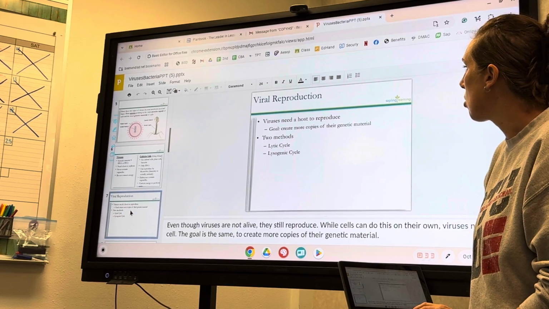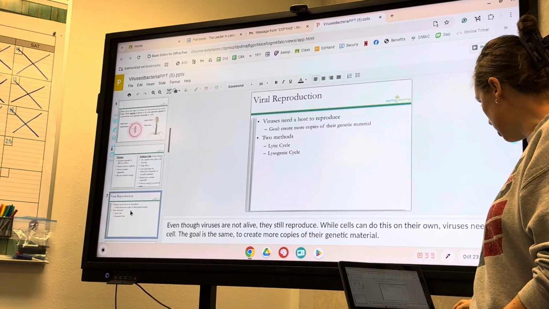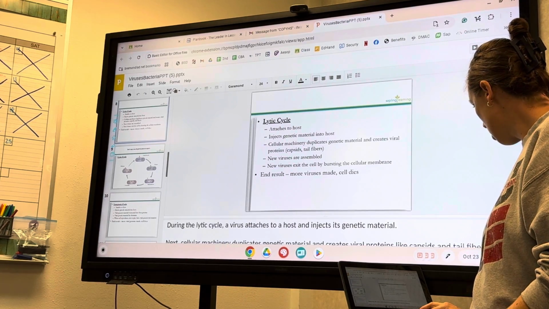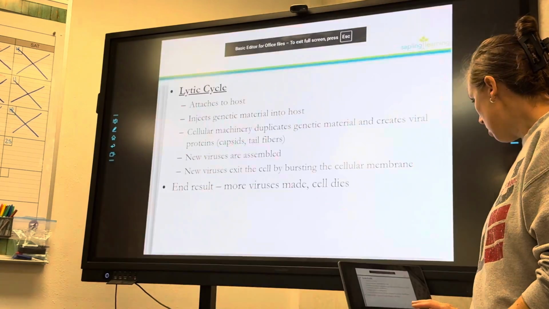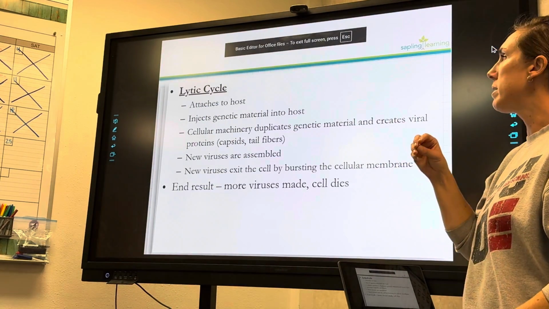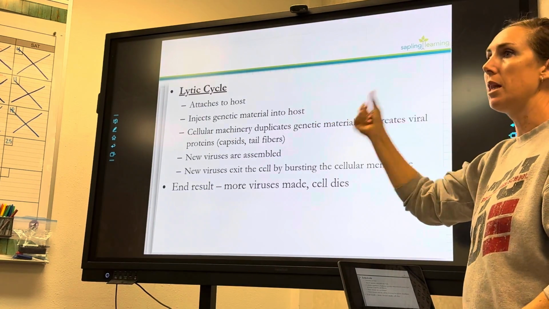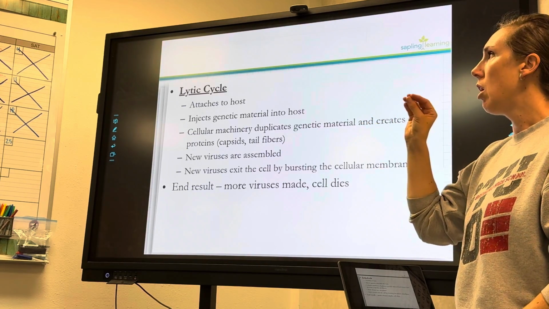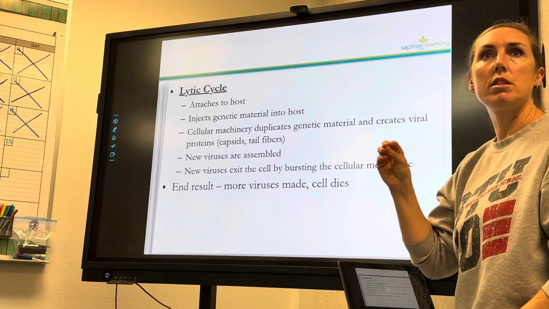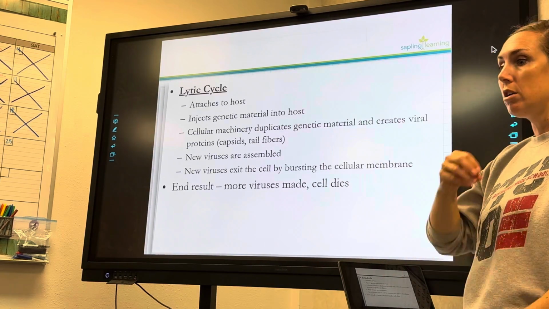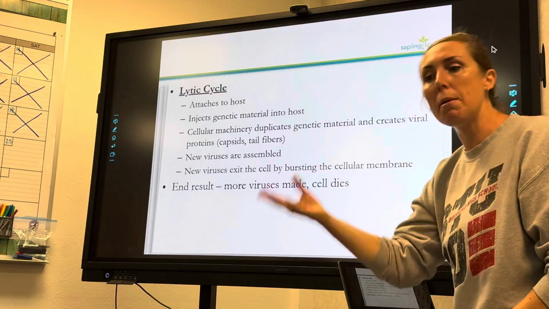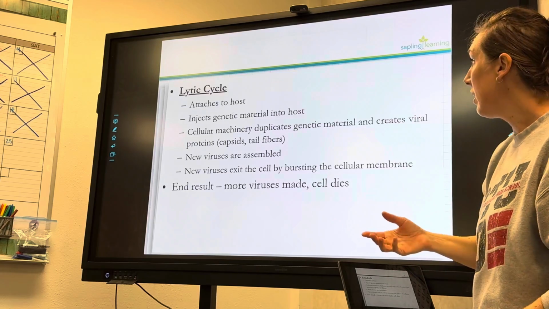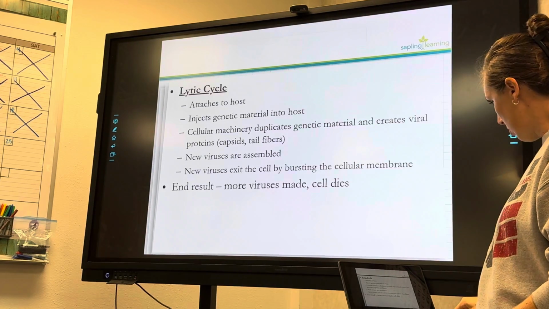Okay, now there's 2 ways that they replicate. Viruses need a host. The goal. Okay, so there's the lytic and the lysogenic. So let's talk about how to remember the cycles. Okay, Stockton, you were in here. I told them this. You see lytic, lit, match. If you light a match, that happens right away. So if you get infected by a virus in the lytic cycle, you get sick right away. You get the flu. You get the stomach bug. Okay? You get it, but then you get over it, right? Okay? So, we'll do a picture.